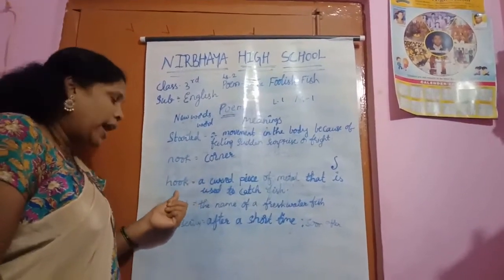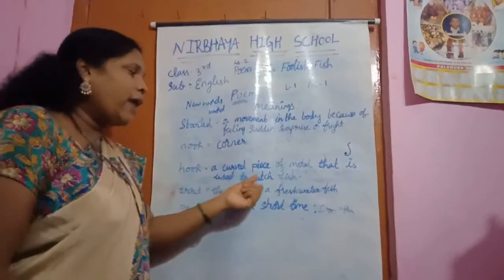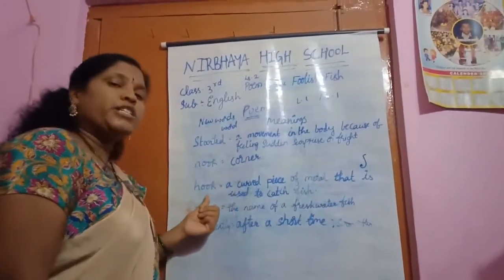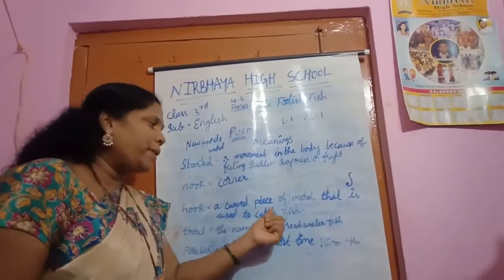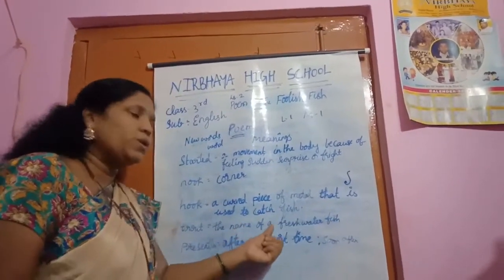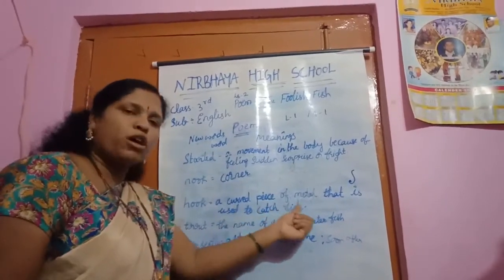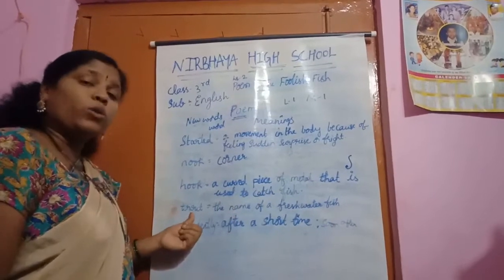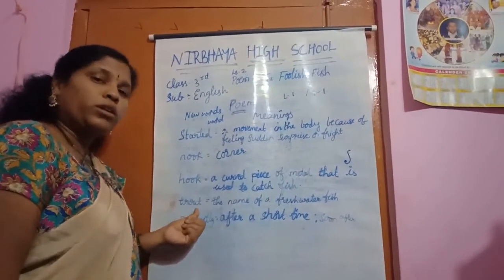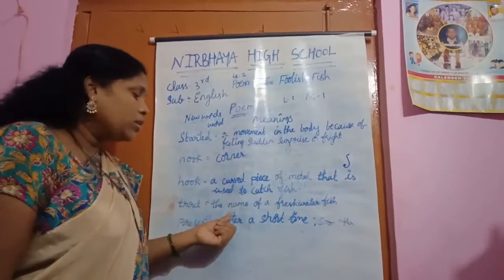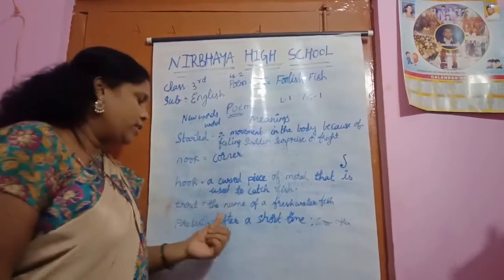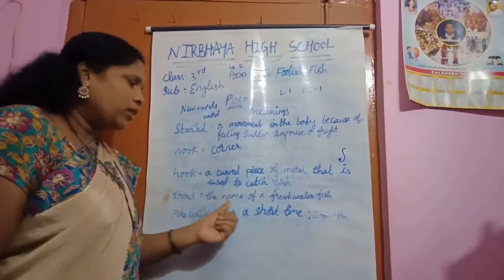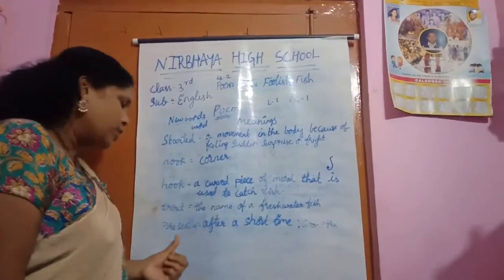H-O-O-K, hook: a curved piece of metal that is used to catch fish. See next one. Trout, T-R-O-U-T, trout: the name of a freshwater fish.